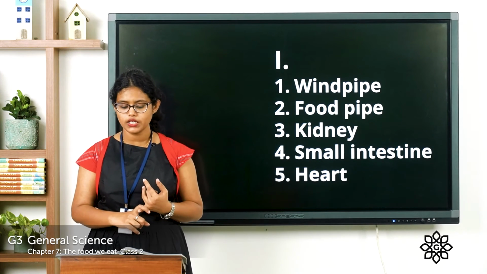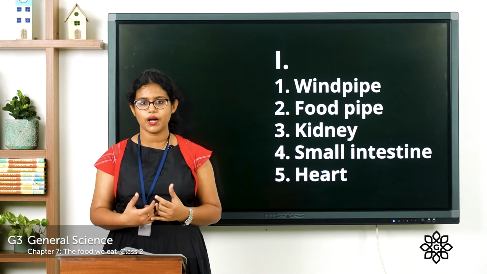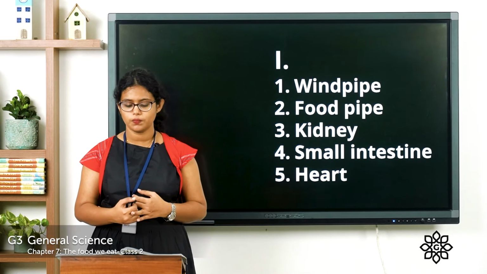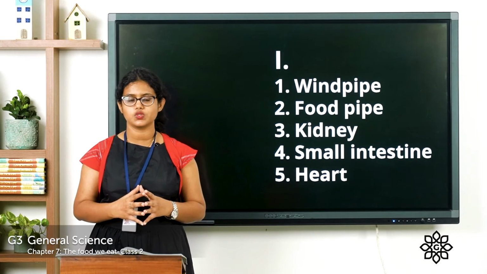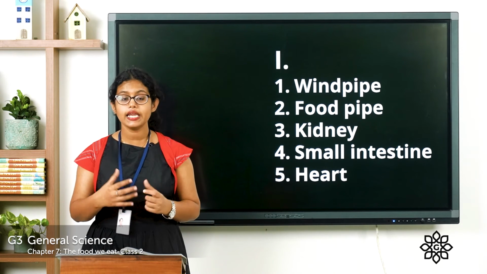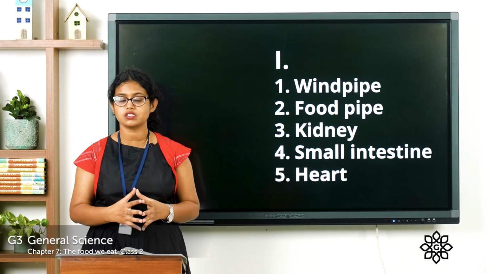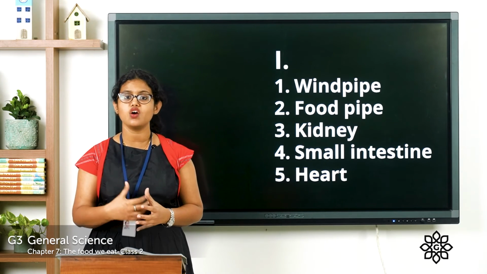So what is the first one? It takes air to the lungs. So which organ helps us to take air to the lungs? It is the windpipe. The second one, it is a pipe-like organ of the digestive system. So that is the food pipe. And the third one, it cleans blood. So what is the answer? Kidney. We learnt that kidneys help in purification of blood.